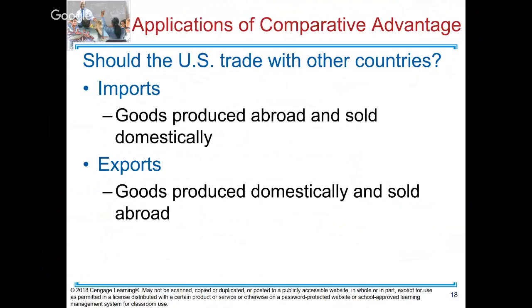Now, guys, I'm a fan of South Park. So if you watch South Park, go to YouTube, type in South Park, and search for "They took away my job" or "They took our jobs." It's pretty funny. So the job argument is one argument against import. However, guys, import is not that bad. We're going to talk about this more in chapter 9. But for now, just remember that imports are stuff that we buy from overseas, and exports are stuff we sell overseas.